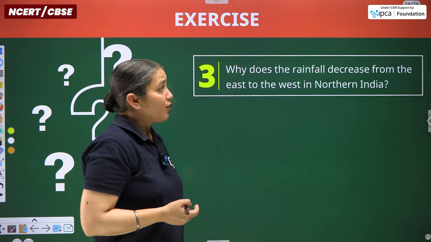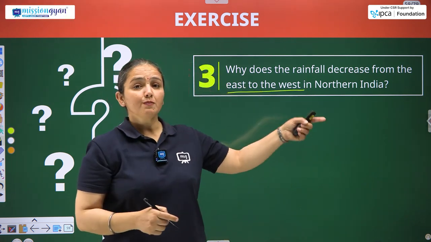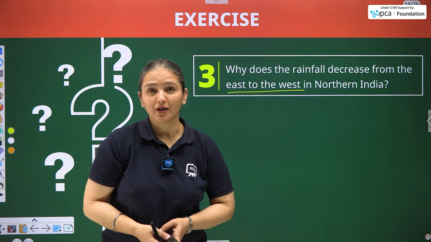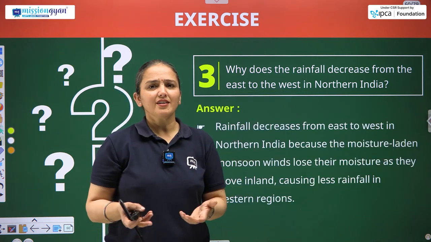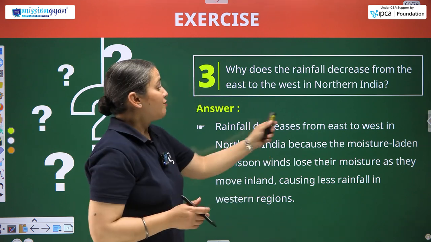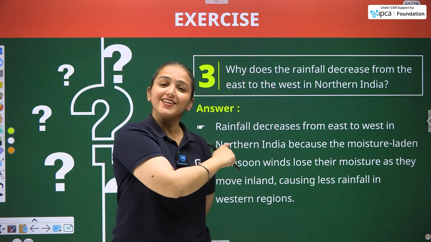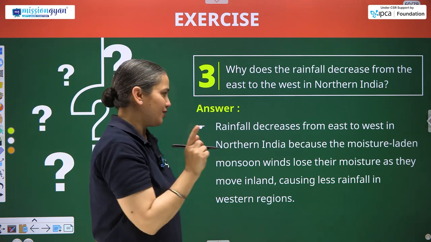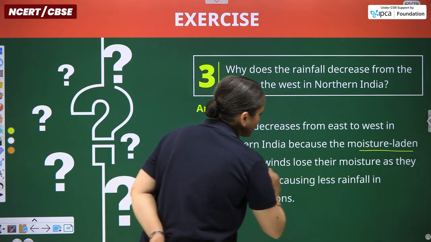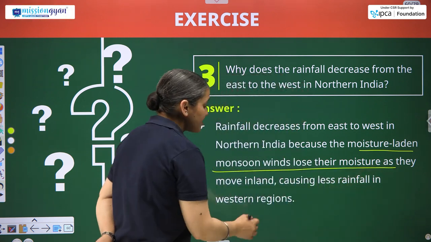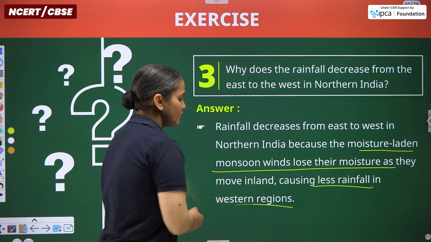Why does the rainfall decrease from the east to the west, from the northeast part to the northwest part of India, and particularly over here east to west? The concern is same only, but still rainfall decreases from east to west in the northern India. There goes the northern eastern and northern western part of India, because the moisture laden monsoon winds lose their moisture as they move inland, causing less rainfall in the western region.